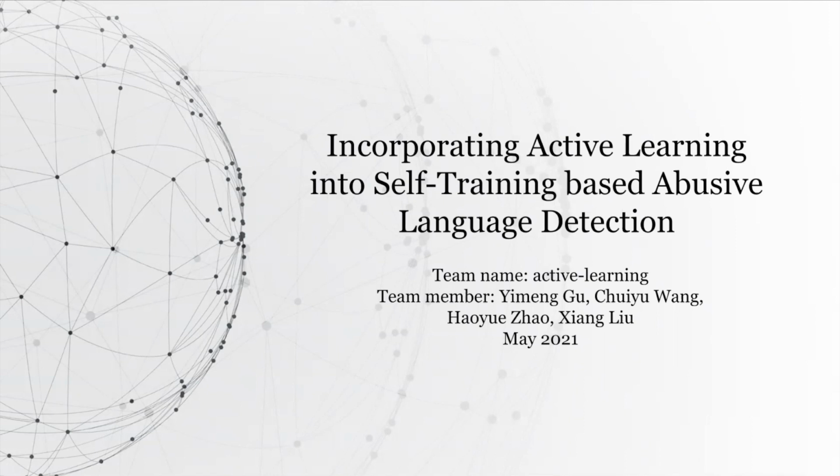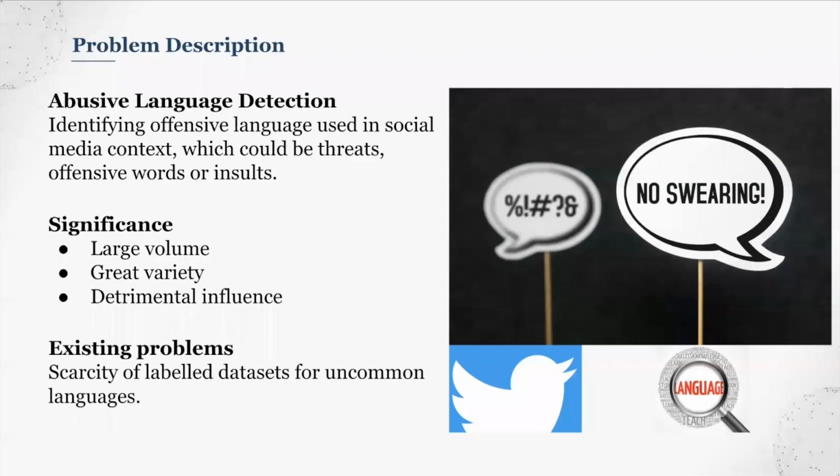The topic of our project is incorporating active learning into self-training based abusive language detection. Abusive language detection is a task that tries to identify offensive language in social media context, which could be threats, offensive words, and insults. Currently, we live in a world where social media exists everywhere.